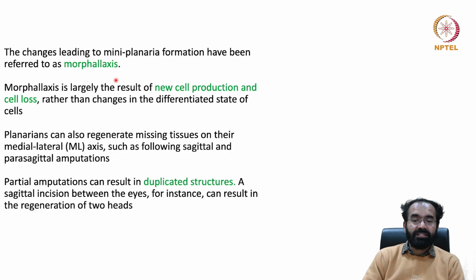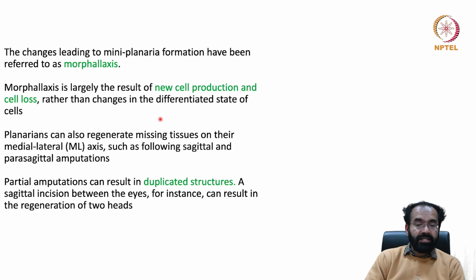The changes that lead to mini Planaria formation have been referred to as morphallaxis, because it is done by repurposing, like we saw in the case of Hydra. Morphallaxis is largely the result of new cell production and cell loss, rather than changes in the differentiated state of the cell. So like I told you, they are repurposing, and that is forming a miniature Planaria, because if the miniature Planaria has a mouth that is developed because of the repurposing of the tissue, then it can start eating. So this is the overall idea of restoring a miniature Planaria to start with.